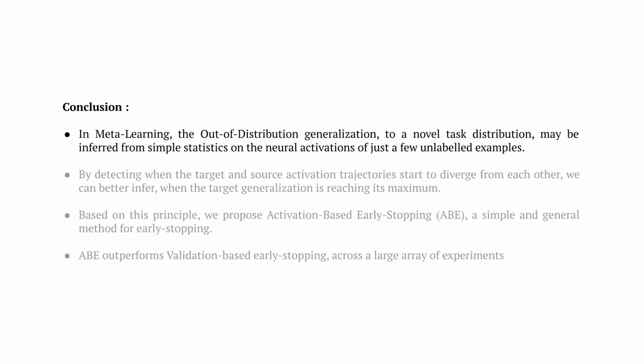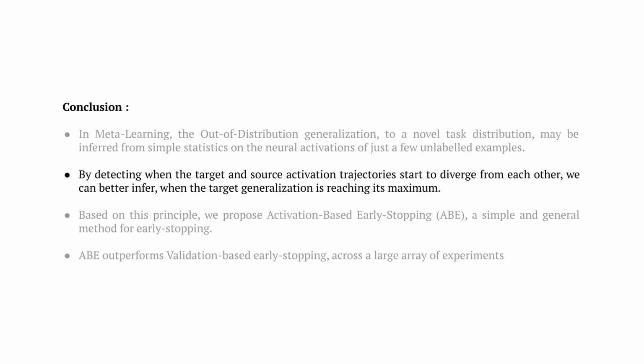Okay, so if we summarize the key insights of our paper, we can say that in meta-learning, the out-of-distribution generalization to a novel task distribution may be inferred from simple statistics on the neural activations of just a few unlabeled examples, and that by detecting when the target and source activation trajectories start to diverge, we can better infer when the target generalization is reaching its maximum.